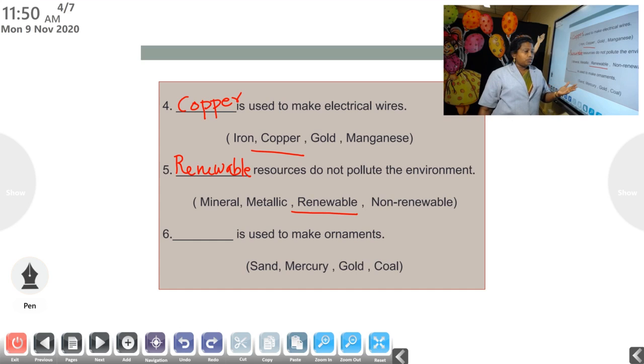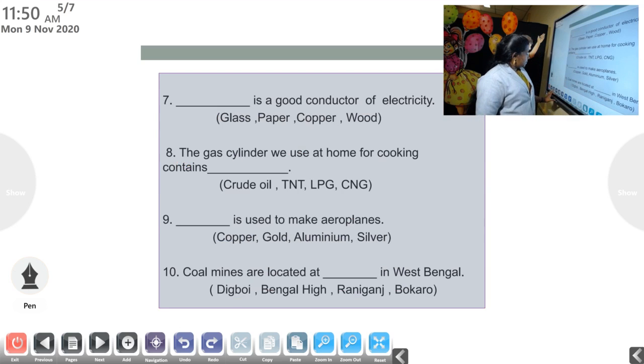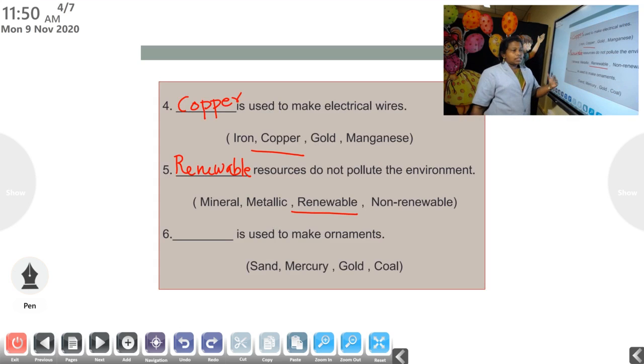I know that you know the answer. It is gold. Why is gold used to make ornaments? Because one thing is it is very beautiful to see. Another thing, it's very precious. Why is gold very precious? Because it is very rare. We can't find gold in all places, okay? So that's why it is a precious metal. So gold is used to make ornaments.